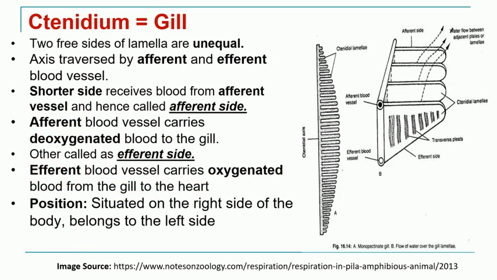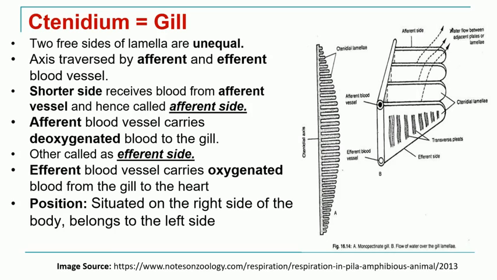Now if we see the position of this ctenidium, it is situated on the right side of the body, but its blood supply, nerve supply, and the position of the osphradium indicate that it belongs to the left side, and it is shifted to the right side during the development process.